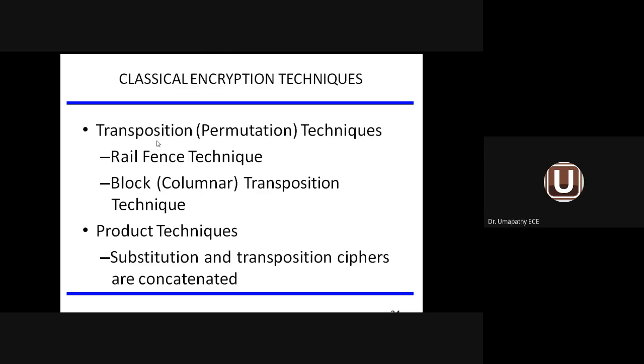Then transposition technique. I was telling the rail fence technique. There was a table, rows and columns. The message will be available in terms of rows. You have to form a key. Once the key is framed, you take column-wise information and frame the ciphertext. That is called transposition technique or rail fence technique. Rail fence technique and block transposition technique are the 2 subdivisions under transposition technique. When you put together both the substitution and the transposition cipher, it is called product technique.